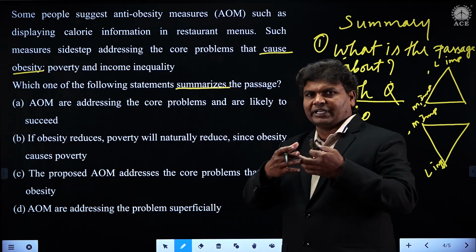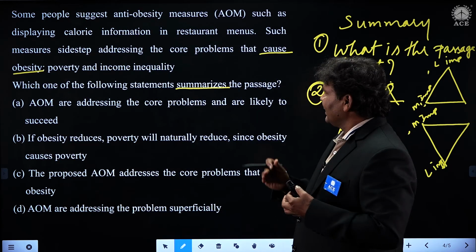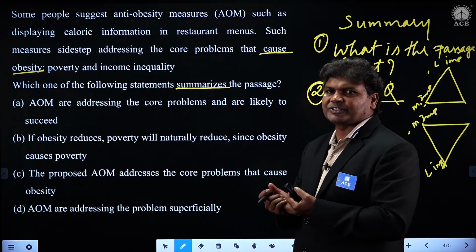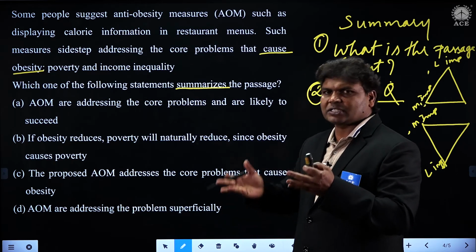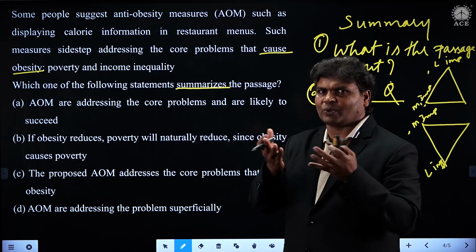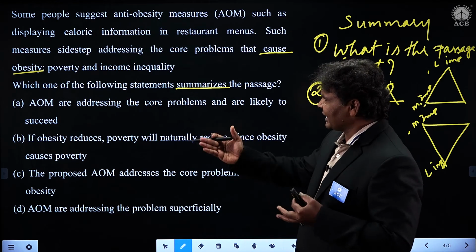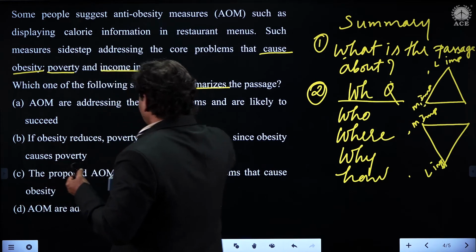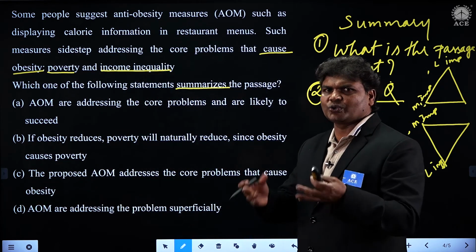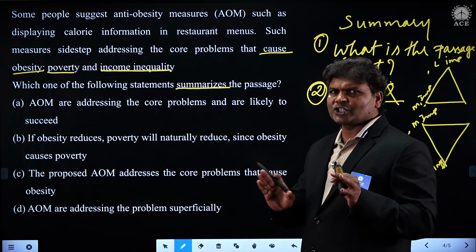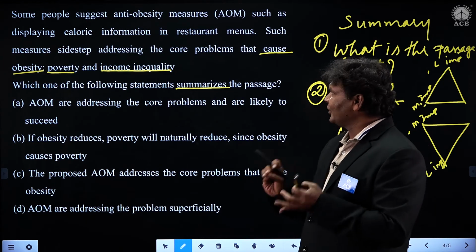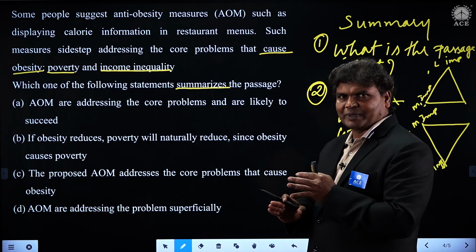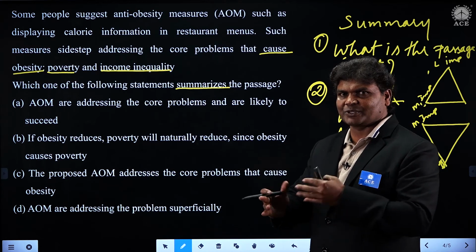Ingredients have the calories, it's fine, good. But such measures sidestep addressing the core problems that cause obesity. So the main cause of obesity is what, students? Maybe certain explanations have been given, like poverty could be one, then again income inequality could be. So there are other issues and problems which the menu does not specify. Only the menu specifies some information about the calories of the ingredients, that's all. It does not specify the cause of obesity.